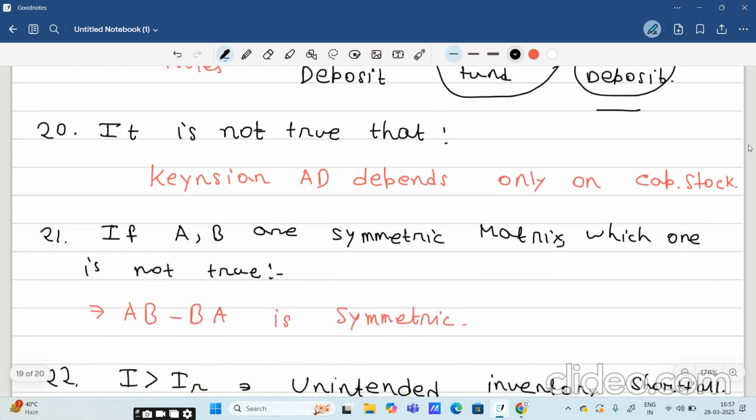Now, it is not true that Keynesian aggregate demand depends only on capital stock. This will be the correct answer. There are other 3 options, but they are wrong.